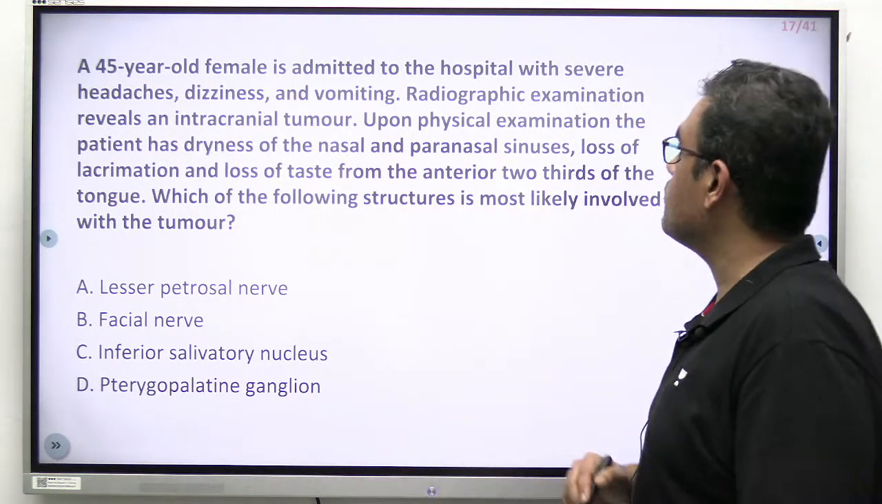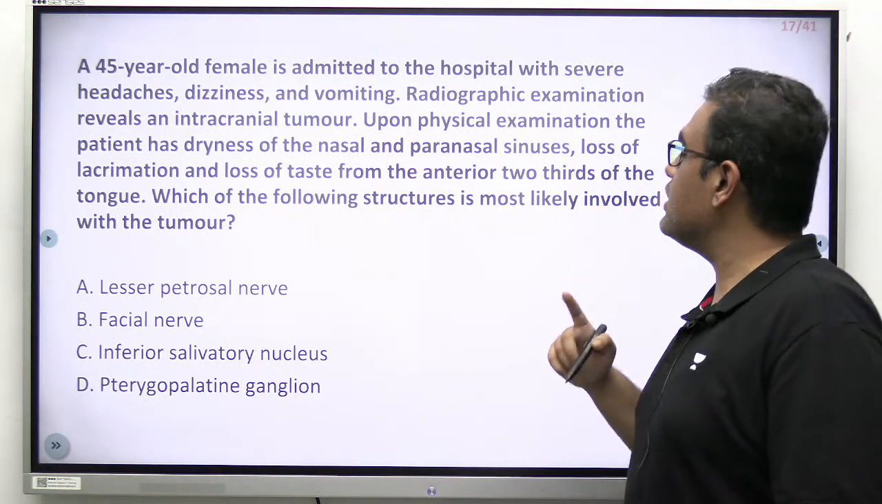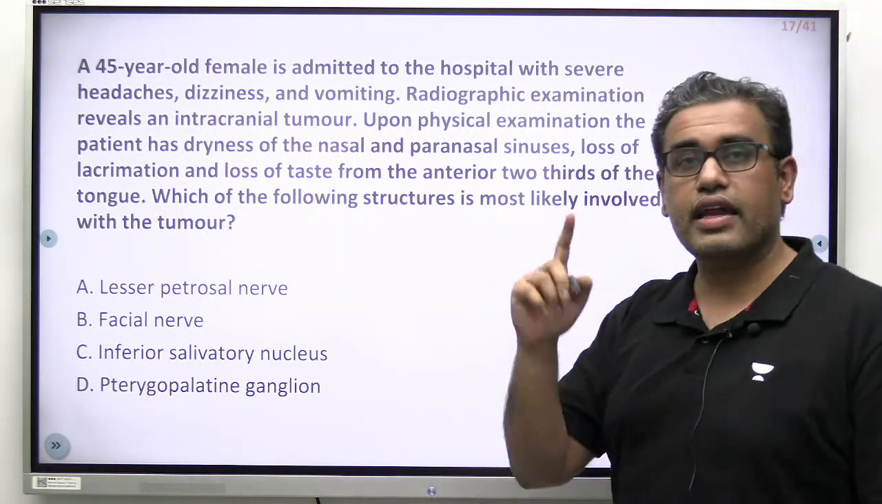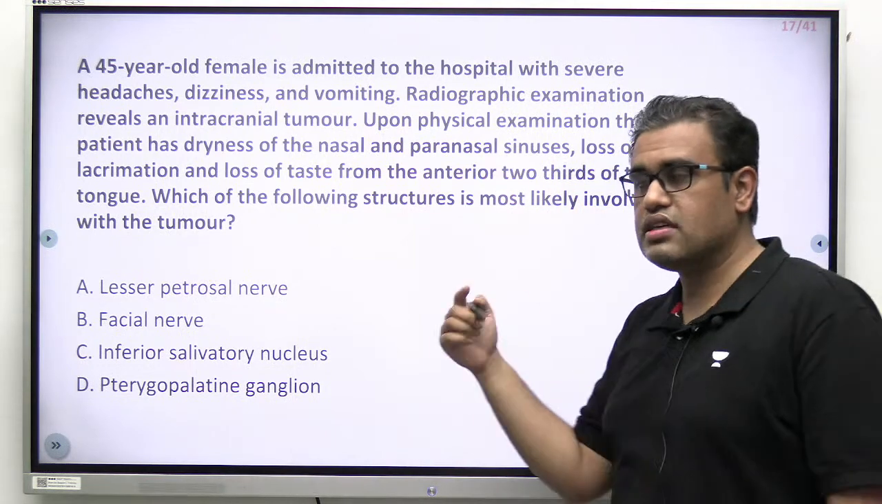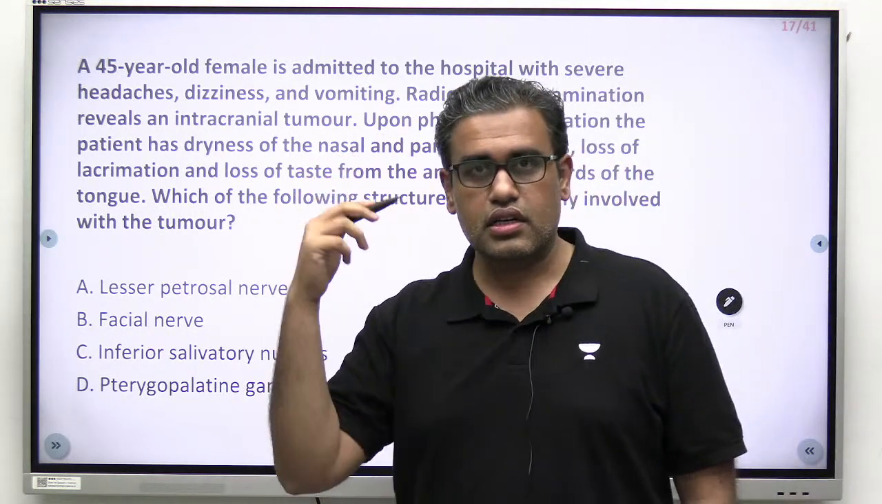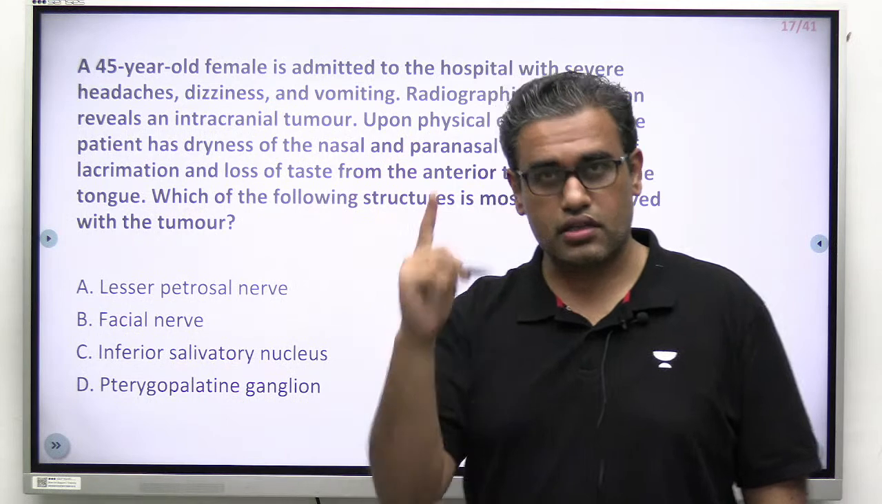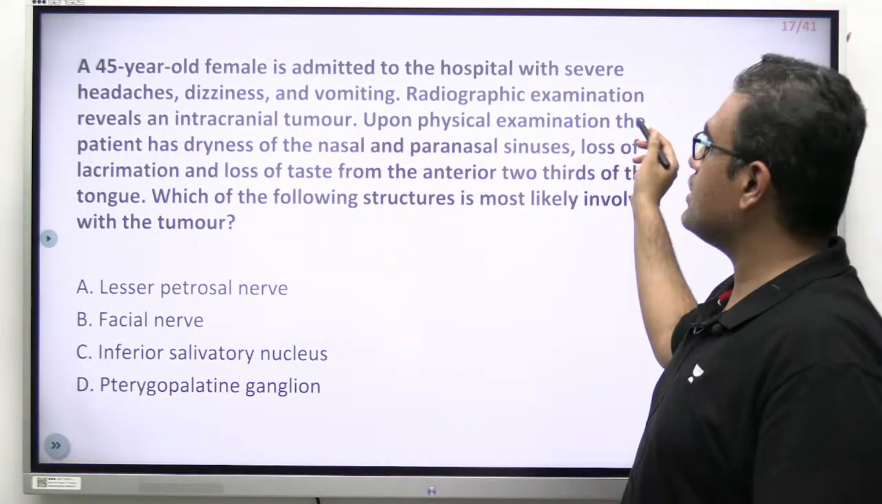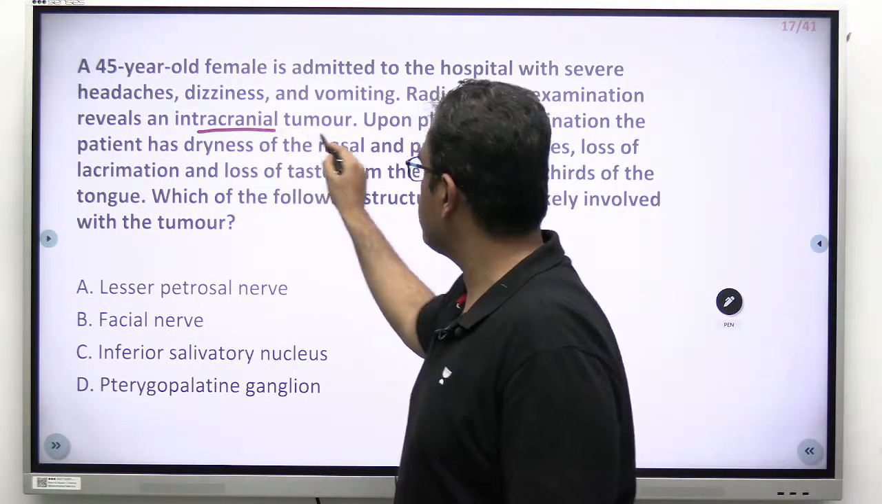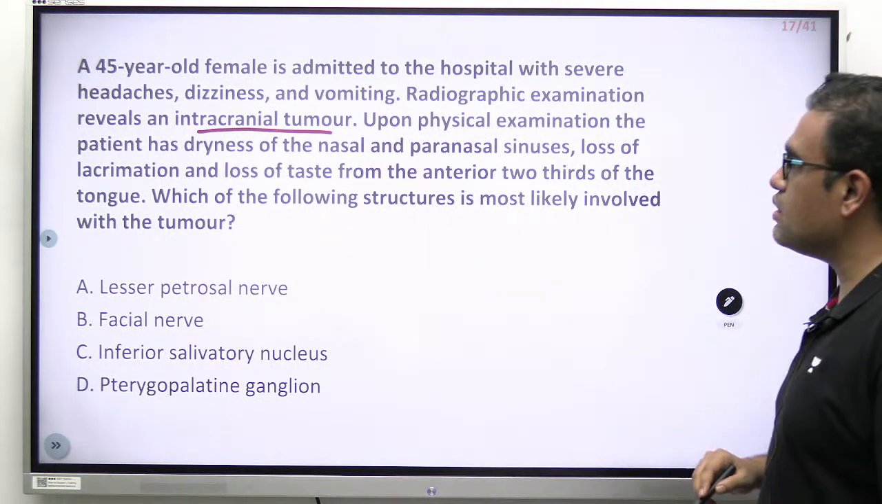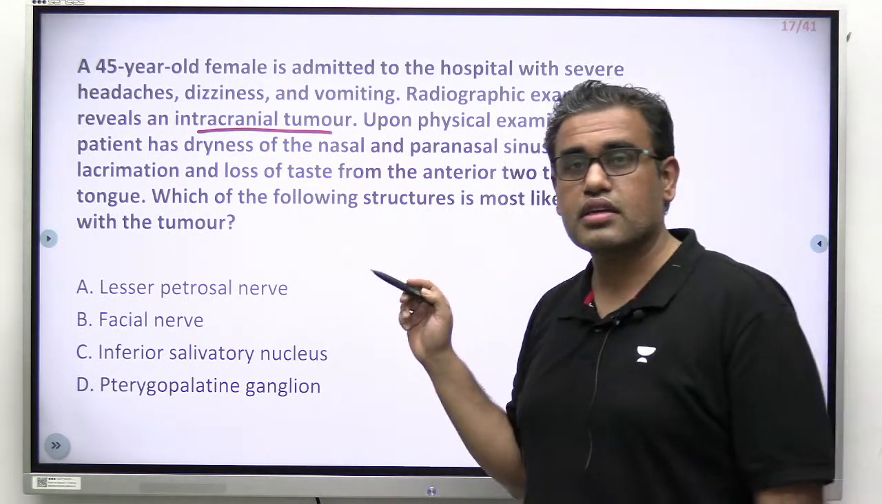Let's see this question. A 45-year-old female is admitted to the hospital with severe headache, dizziness and vomiting. Patient presenting to you with a headache, dizziness and vomiting. Looks like a neuro thing. Radio examination reveals an intracranial tumor. Upon physical examination, the patient has positive findings.